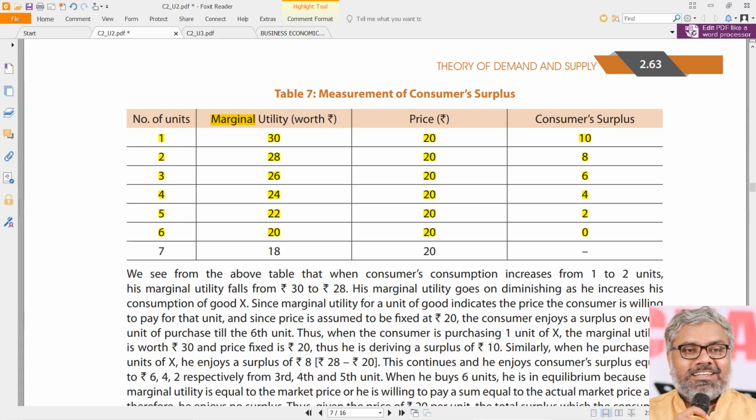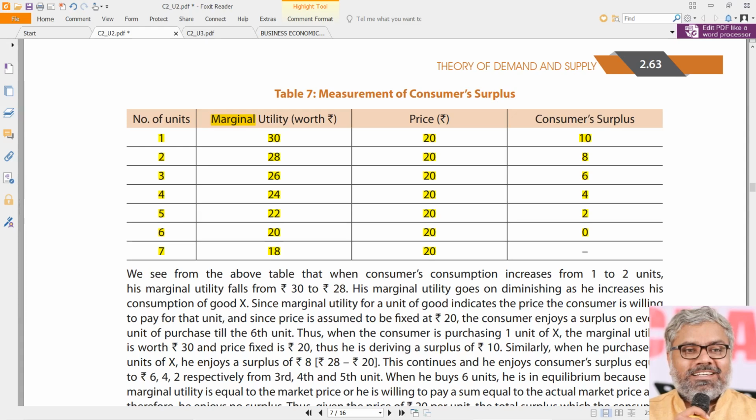The 7th unit he will never purchase. Why? Because the marginal utility that one additional unit gives him is only 18, whereas he has to pay 20 rupees to buy that. Why will he pay? He is a rational consumer. Why will he pay more for a product where he is deriving a lesser marginal utility? That is why the seventh unit the consumer will never consume or never purchase. That is out of the question now.